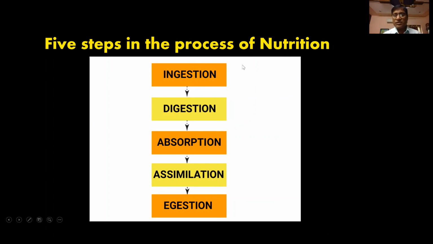Once we take the food into the mouth, from the mouth, of course, through the esophagus, it goes to the stomach, and from the stomach to the intestine. In different places, the food will undergo digestion. Digestion means the complex organic molecules will be broken down into simpler ones. At the end of the digestion, the simpler organic molecules will be absorbed into the blood.